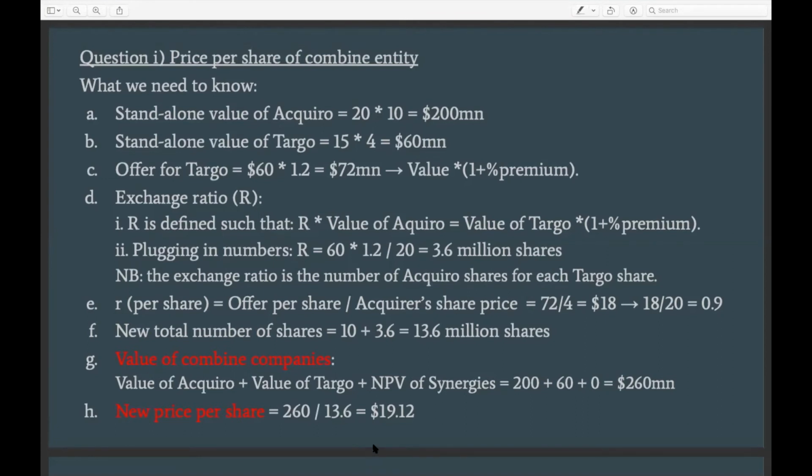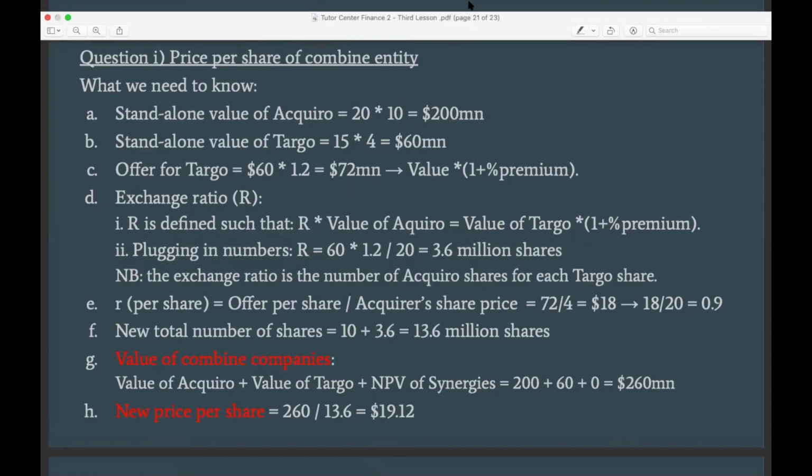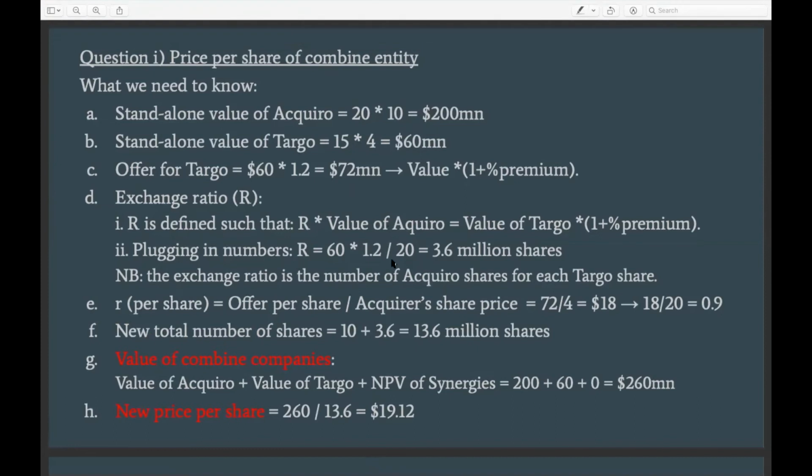Should it be 200 instead of 20 in D? Yes, it should be 20. There is D. Yes, it should be 20. Initially, there was a typo in the initial slide. I just realized a couple of minutes before the session, but it should be 20, which is the share price. I think initially when I wrote, I mistakenly added an extra 0, and it was 200. But this is corrected, and I think Fredrika will help me to upload the corrected version later. But it should be 20, and now I'll explain why it should be 20.